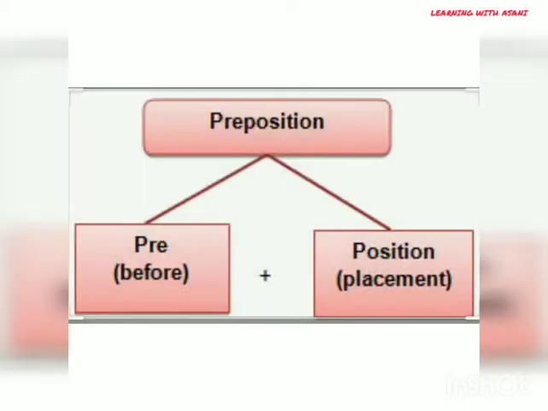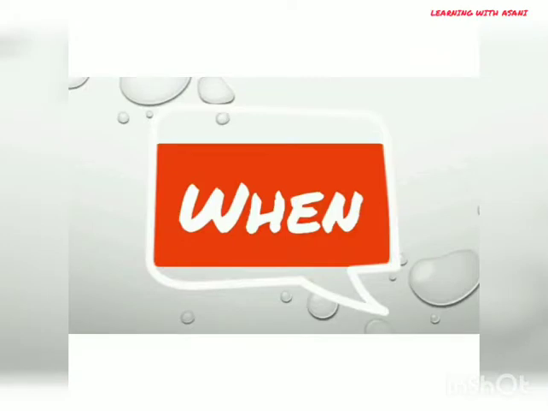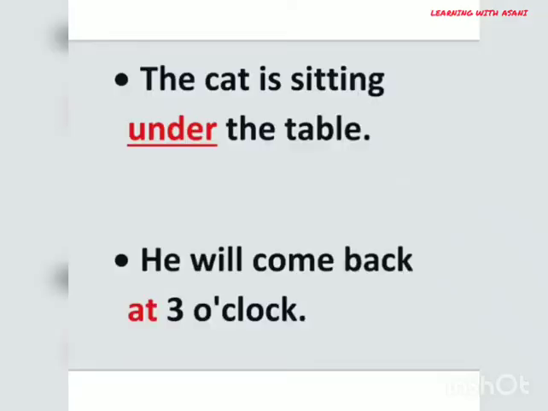But if you notice the word preposition, you will find that this word is made up of two words. Pre means before and position means placement. So this word is placed before a noun or a pronoun to show its relation with another noun or pronoun in the sentence. And it also gives the answer of where and when. Let's have a look at the examples.